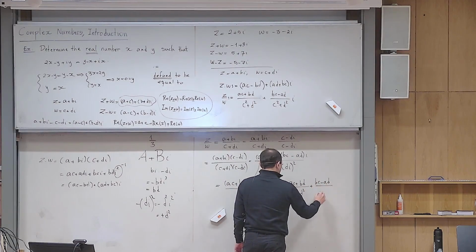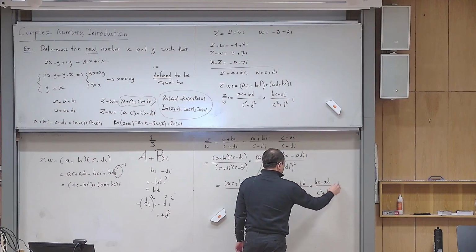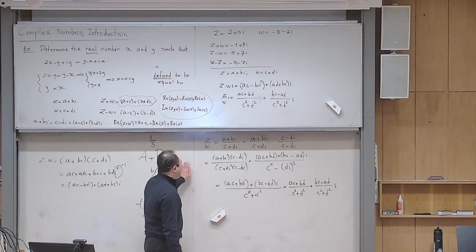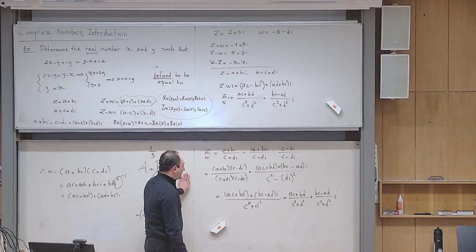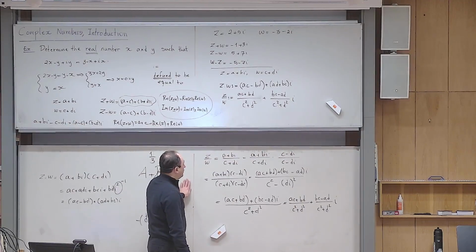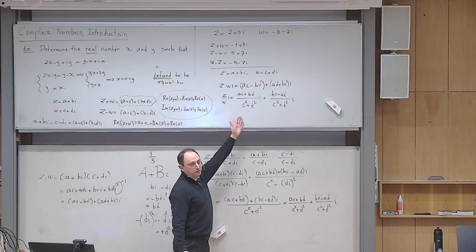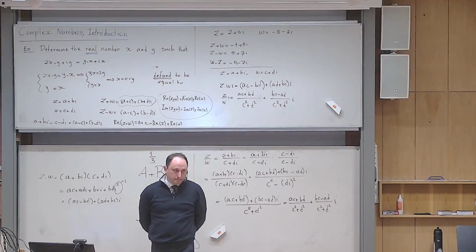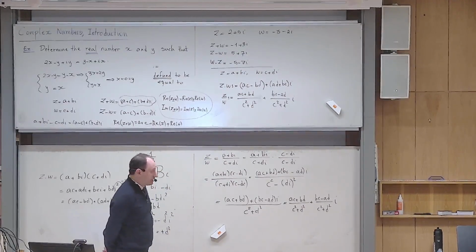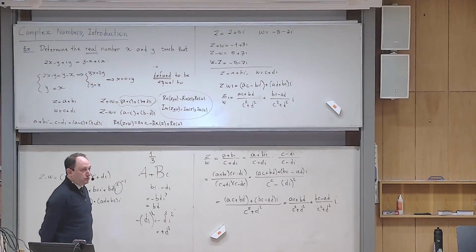And then I do the same thing here. And now you see that if I want to respect the rules of algebra in R, then this weird formula should work. So that is why we take this as the definition of division of two complex numbers.